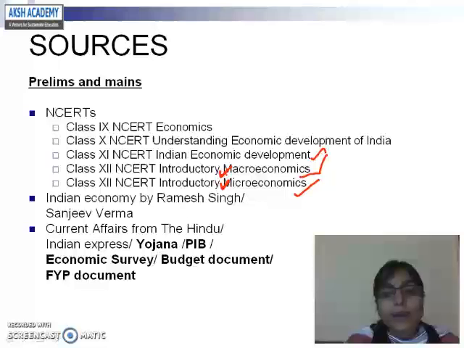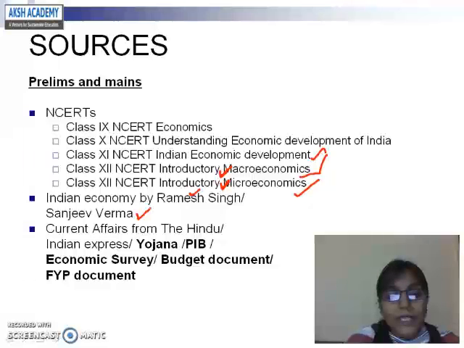Now if you want a standard book, then you can refer to Indian Economy by Ramesh Singh, just for prelims. I would suggest you refer to it for prelims. And if you want a standard book for mains, then just go for Indian Economy by Sanjeev Verma, because Sanjeev Verma's book will give you conceptual clarity about the concepts. You can twist your knowledge if you are reading this book, so just go through it.